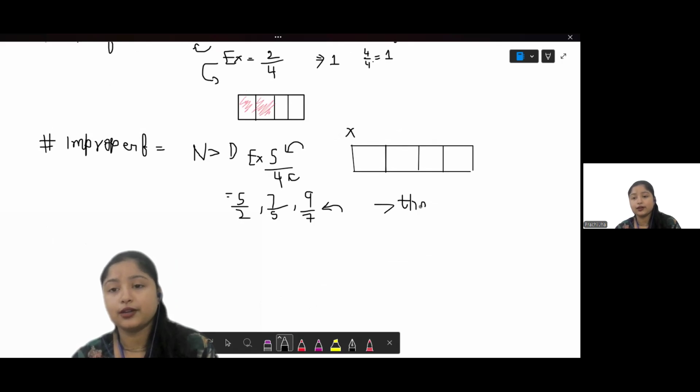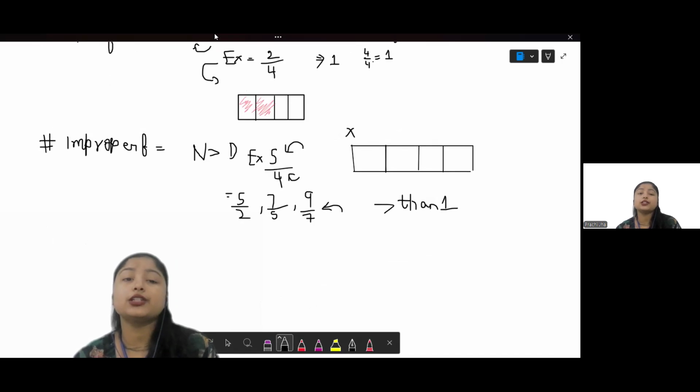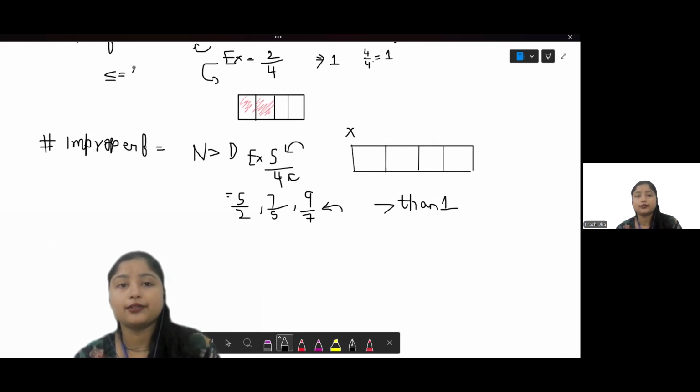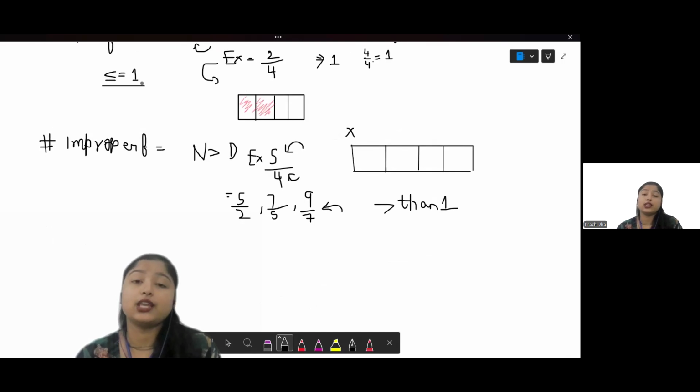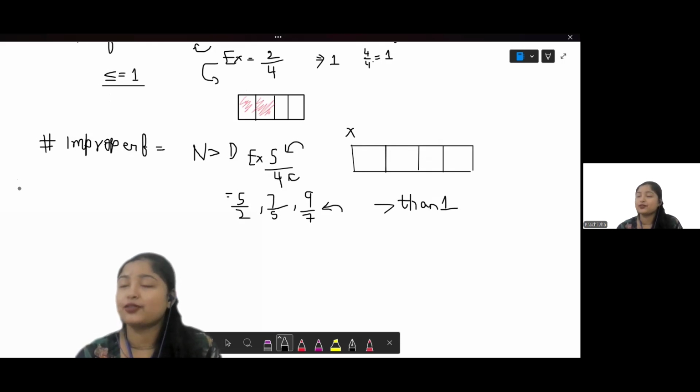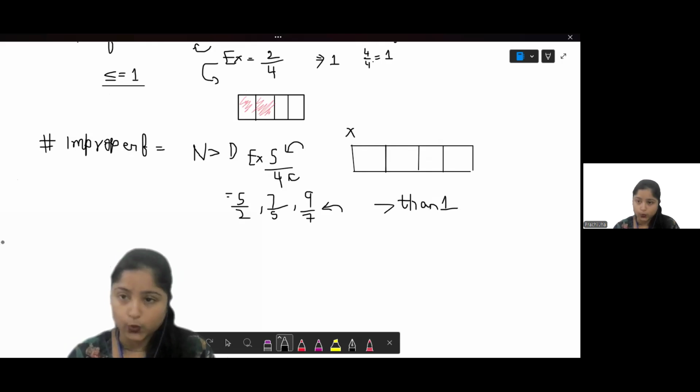And a proper fraction is always less than or equal to 1, right? Less than or equal to 1. Always keep this thing in mind, that an improper fraction makes it more than 1, whereas a proper fraction makes it less than or equal to 1.